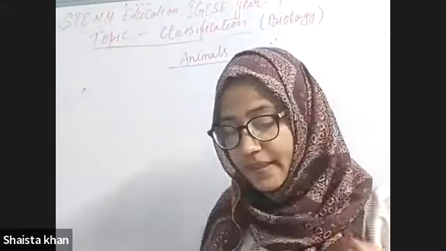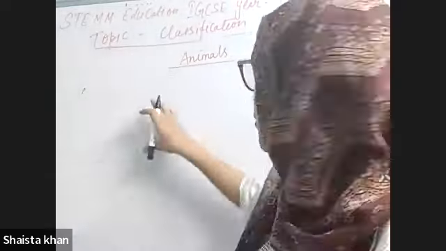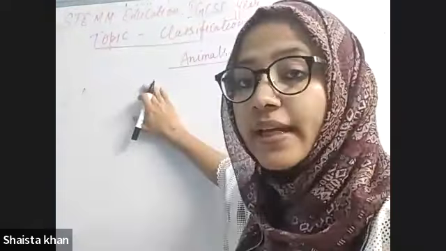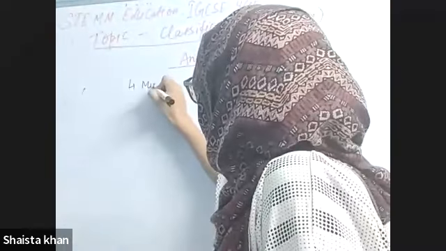What is the basic characteristic of the kingdom Animalia? An animal is a multicellular organism.